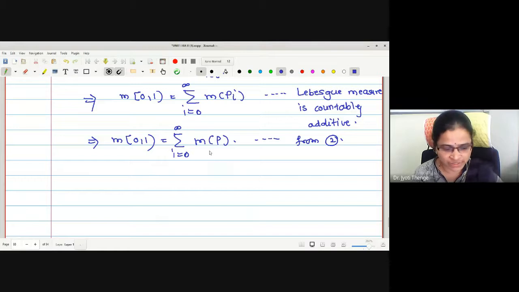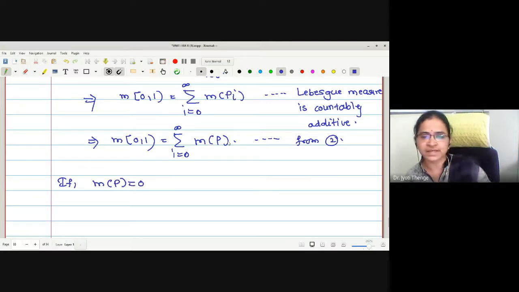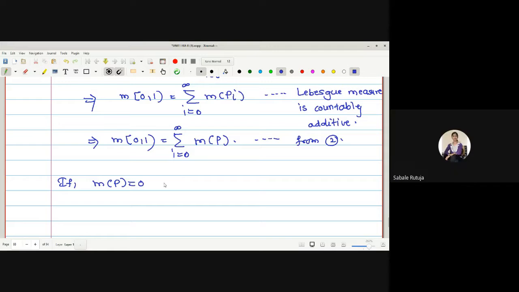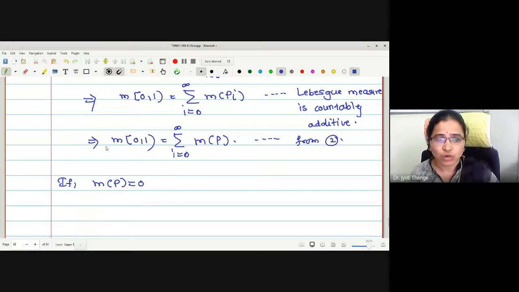Now let us check the value. What is the possibility of the measure of p? Equal to 0, or greater than 0. Okay, so let me discuss the cases. What will happen if measure of p is 0? What is the value on the right side? If measure of p is 0, that is 0 added infinite number of times. 0. Yes.